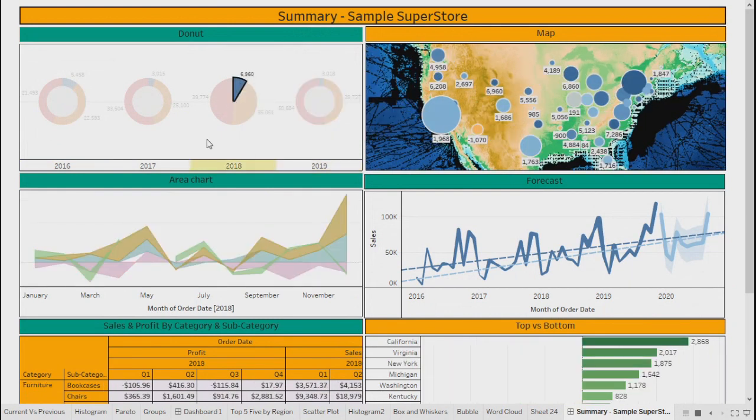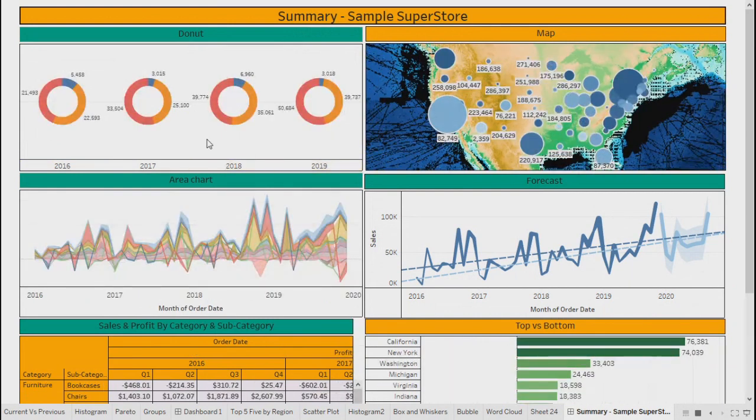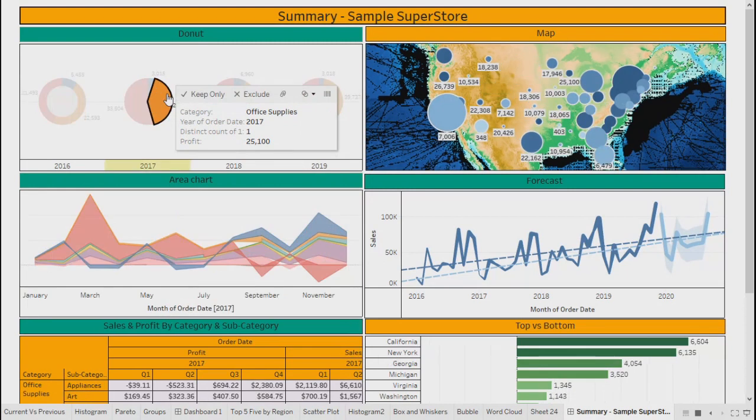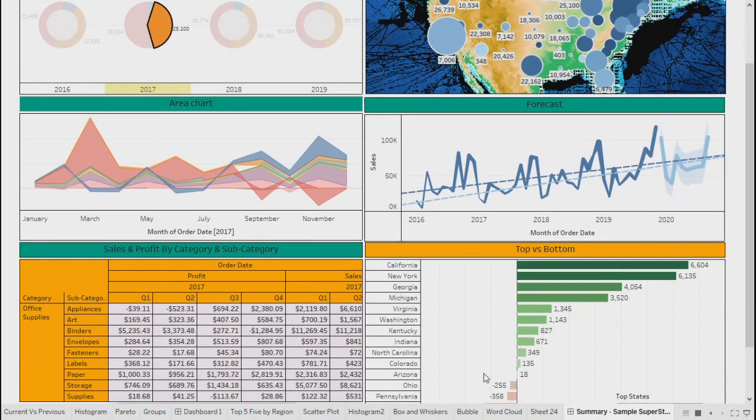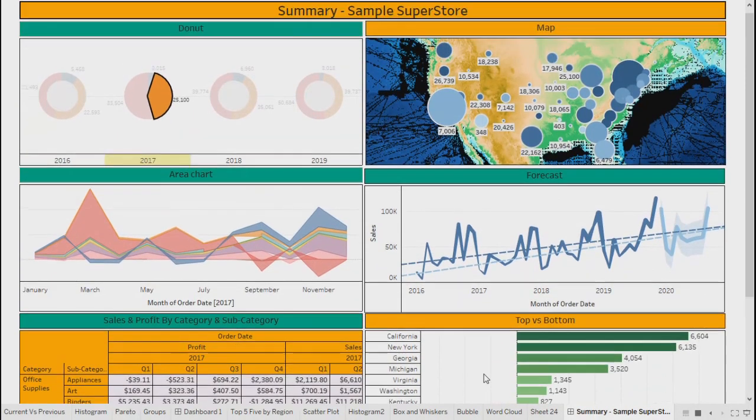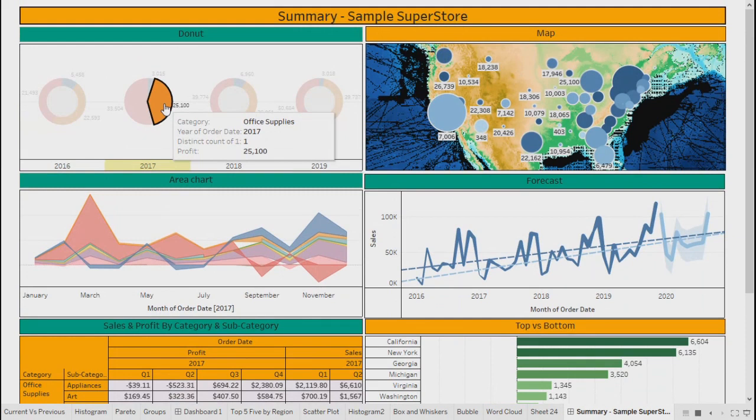Correct. Yeah. Now there could be a question. The question could be, let's say I selected office supplies. Now on this particular chart or other charts, you can say except forecast at this moment, I selected office supplies. Maybe I want to know the details related to office supplies in all other sheets, but for all the years. I don't want it to be filtered for 2017.